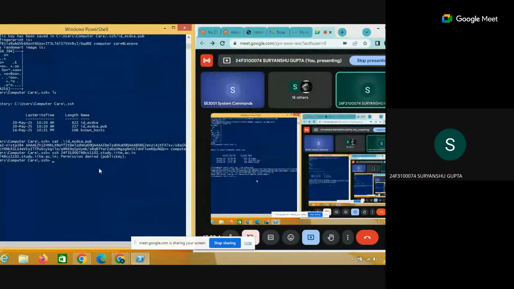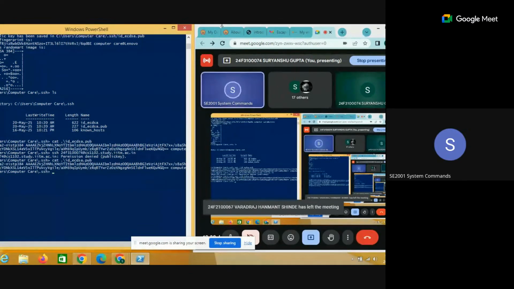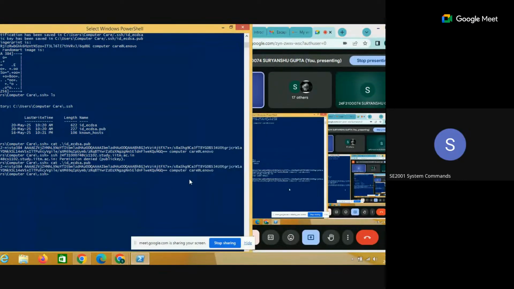So this is showing. Okay, 1 second. Can you type cat and then ID, and press tab. Don't use this dot or anything. Just press cat ID dot pub. Just copy this key and paste this key into that link which I have given.